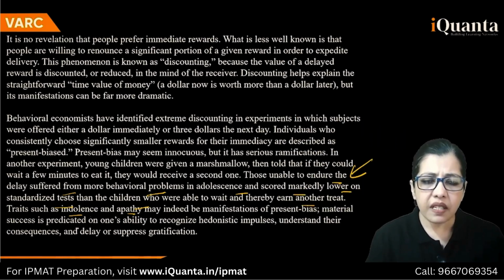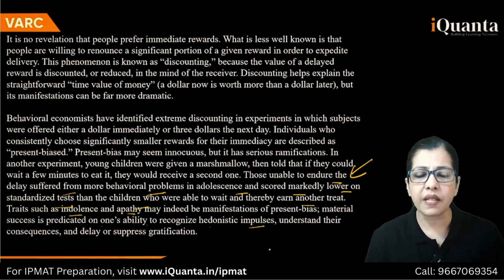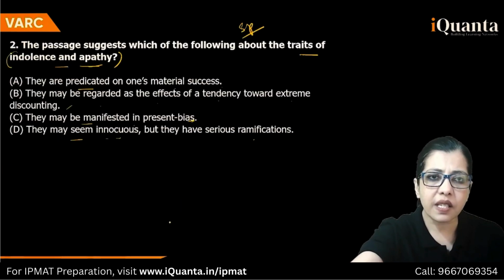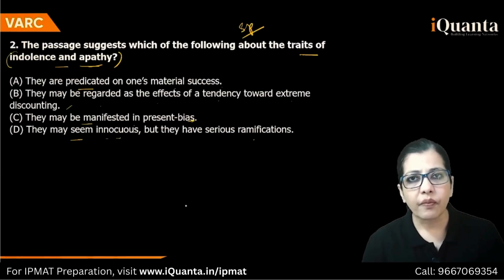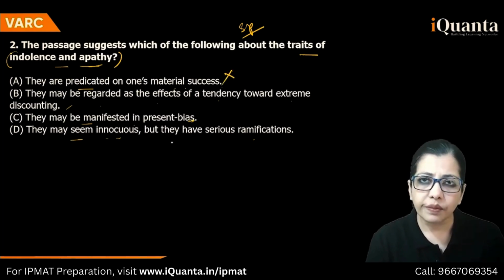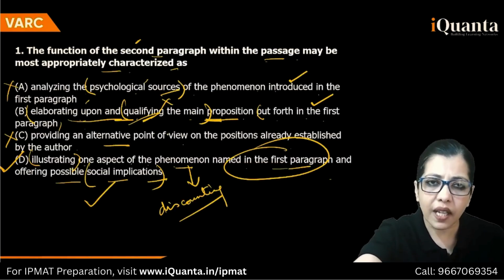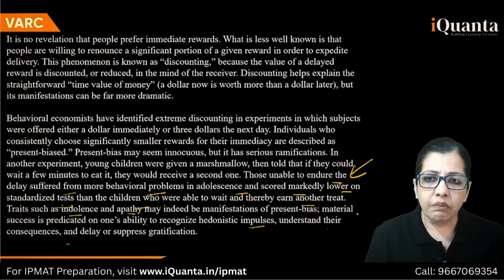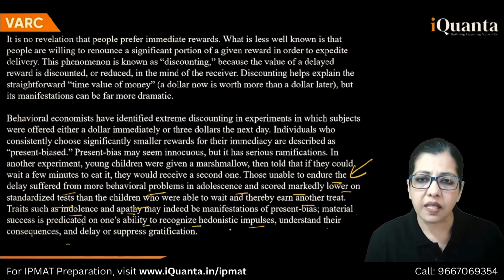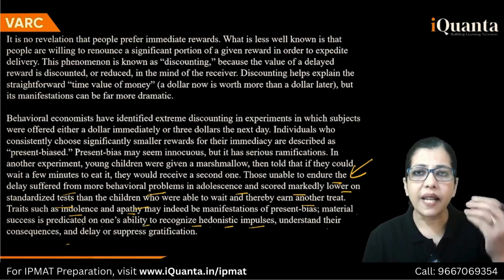Okay. Material success is predicated on one's ability to recognize hedonistic impulses, understand their consequences, delay, suppress. Now I take you back to this. So let's eliminate. They are predicated on one's material success? No. Because what has he said here? Material success is predicated on one's ability to recognize materialistic pleasures.